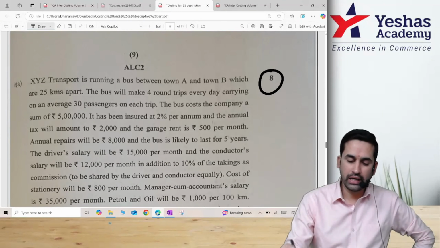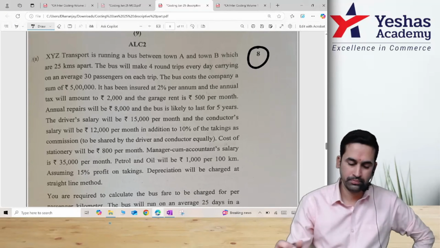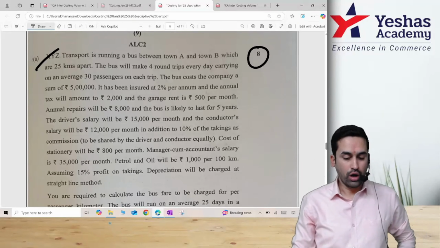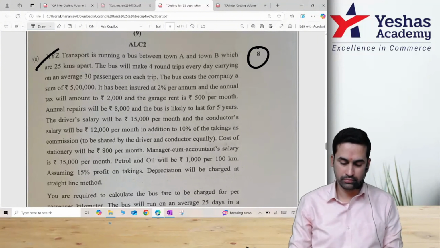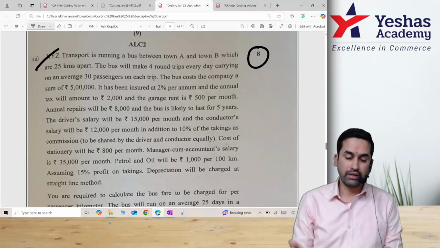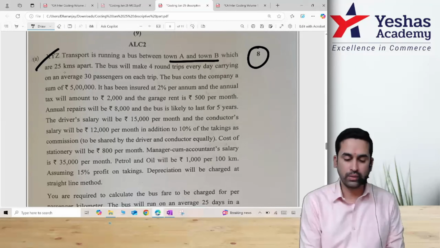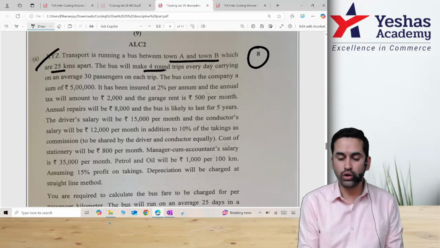This question for 8 marks you will love. Service costing, copy paste. XYZ Transport is running a bus between town A and town B, 25 kilometers apart. 4 round trips, average 30 passengers.